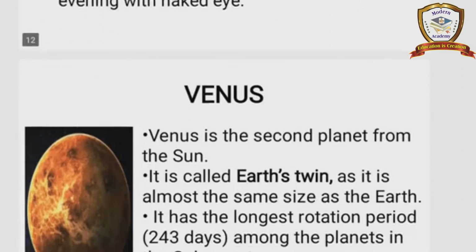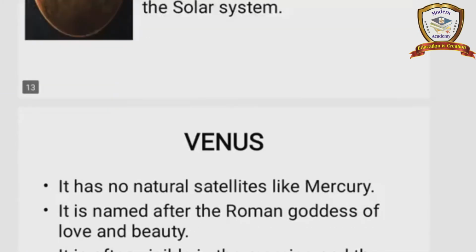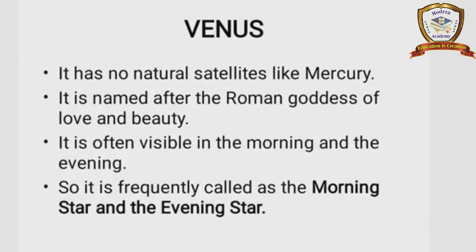Next, Venus. Venus is the second planet from the sun. It is called Earth's twin. Third point, it has the longest rotation period, 243 days, among the planets in the solar system. So Venus takes a long rotation period of 243 days. See the first point, Venus has no natural satellites, like Mercury. Mercury also does not have a natural satellite, same as Venus. The Venus name means love and beauty, that is, the Roman goddess of love and beauty.